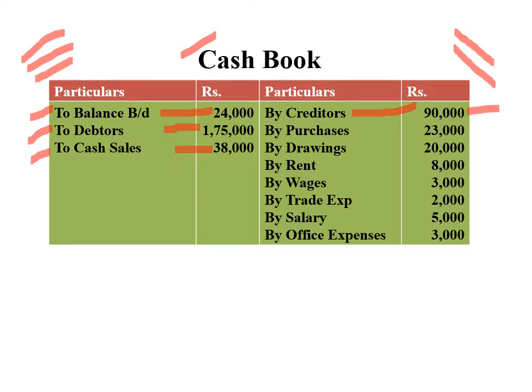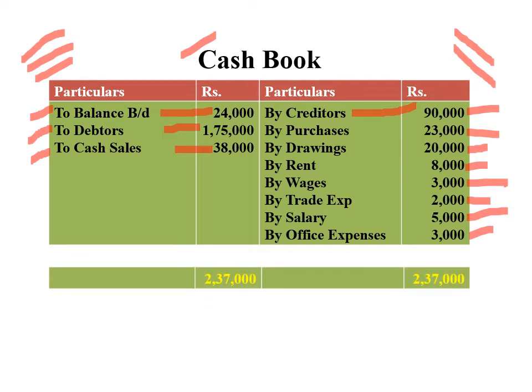Then purchases, that is cash purchases 23,000, drawings 20,000, rent paid 8,000, wages 3,000, trade expenses paid 2,000, salary 5,000, office expenses paid 3,000 rupees. So total 2,37,000. Debit side is more as compared to credit side, and closing balance of cash is not given. We cannot conclude that closing balance always comes under credit side; sometimes it comes under debit side also.